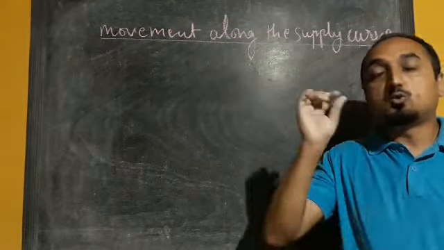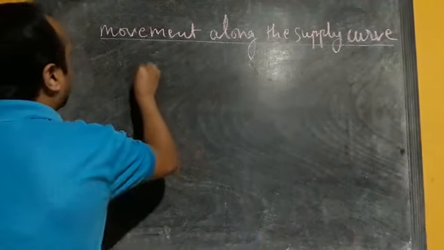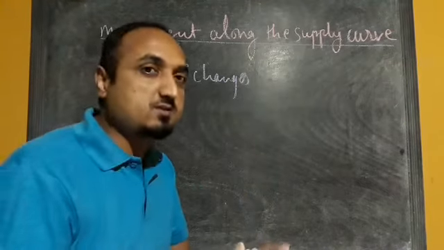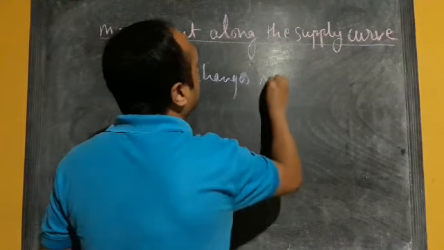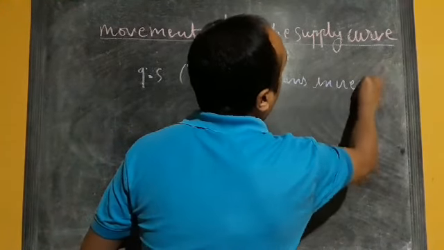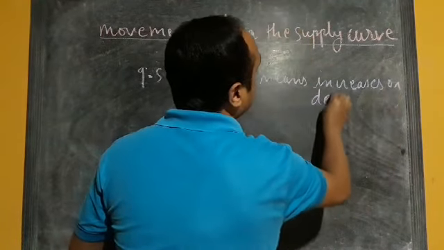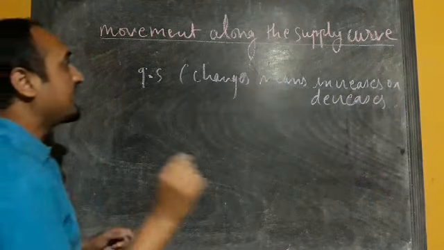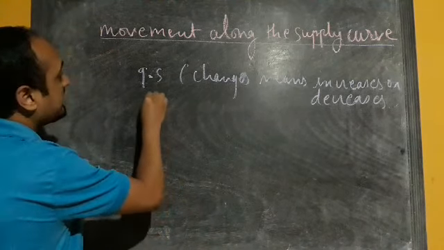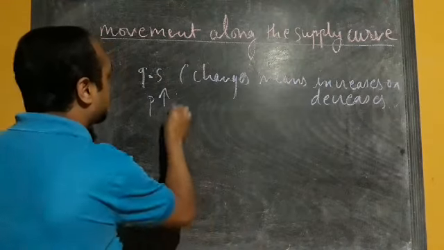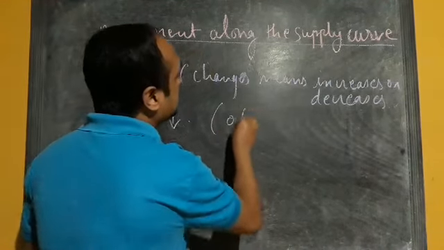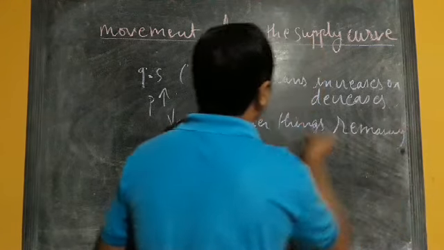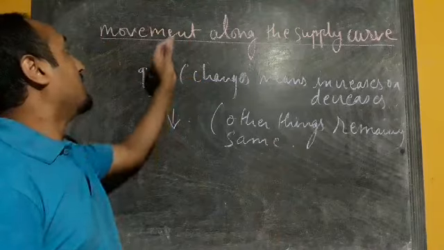Once again, listen, when the quantity supplied of a commodity changes, meaning it increases or decreases with a change in price, the price may increase or decrease, but other things remaining the same, it is called movement along the supply curve.